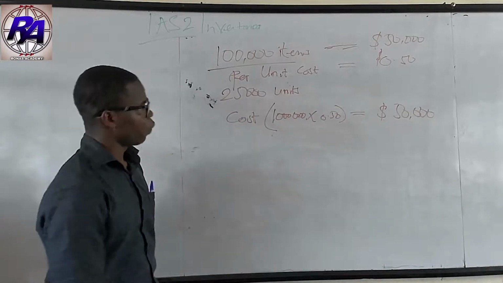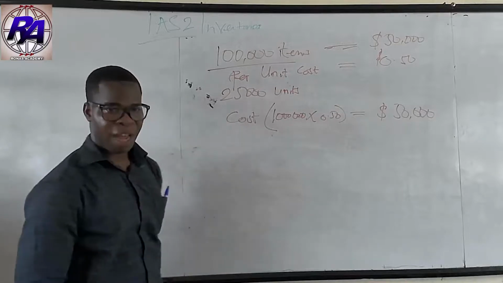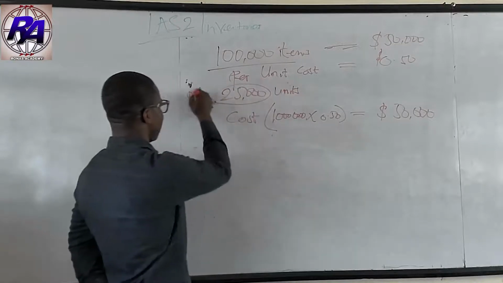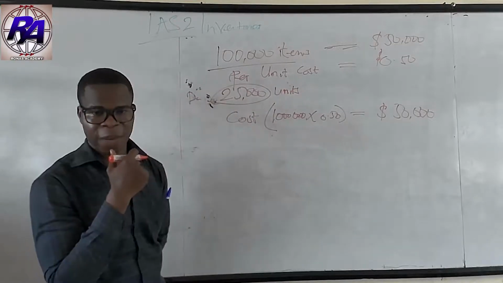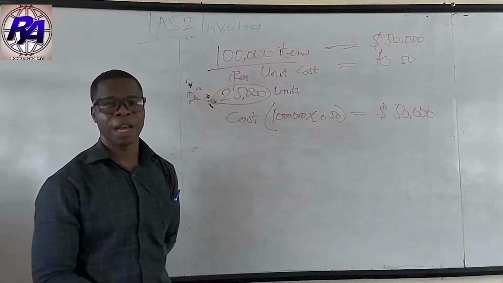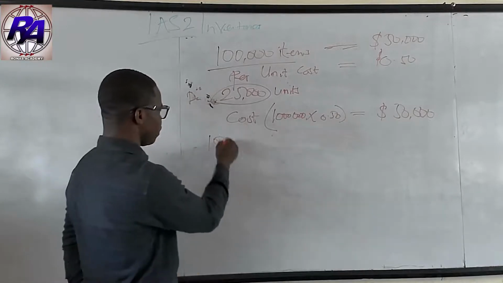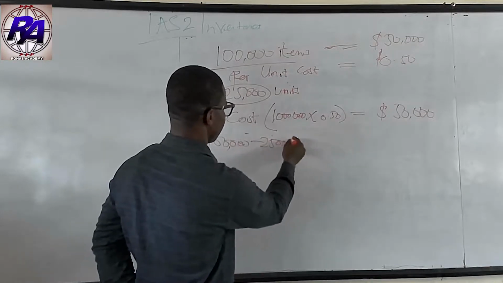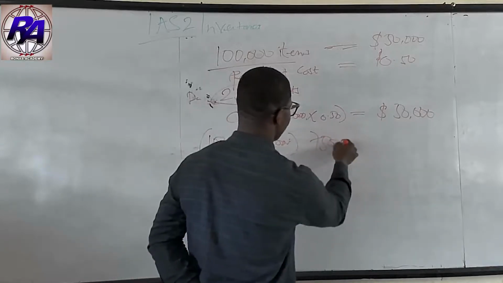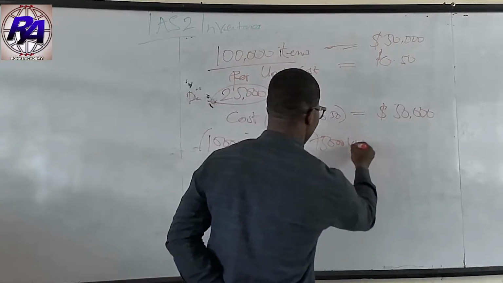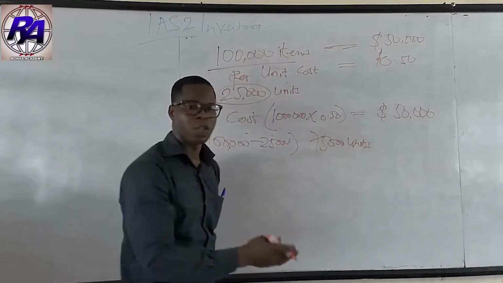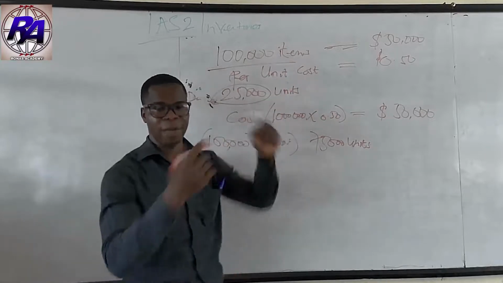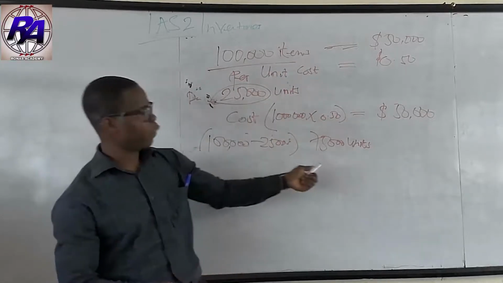Now, there is a fire outbreak, and 25,000 units are damaged. Then how many units are we left with? We are left with 75,000 units. Simply the 100,000 units less the 25,000 units will give us the 75,000 units. So the 75,000 units is what we actually produced. Remember that we expected to produce 100,000, but because of the fire outbreak, we damaged 25,000 units. We are left with only 75,000.